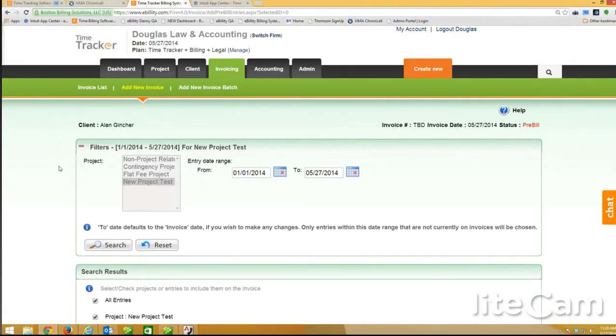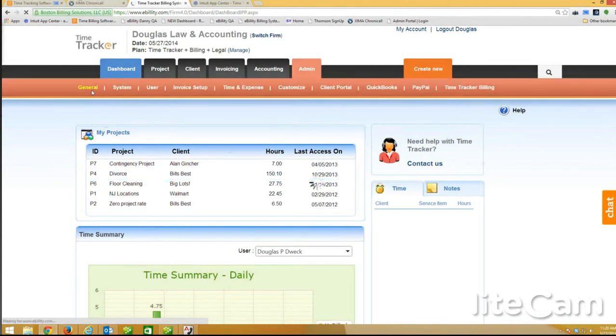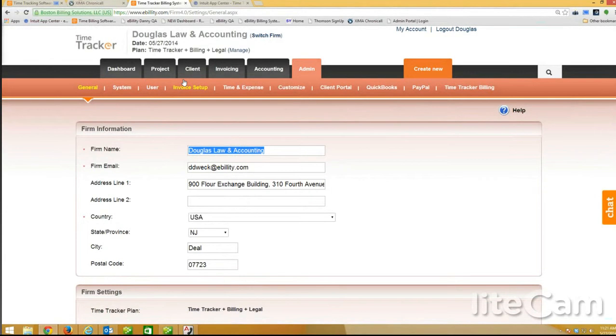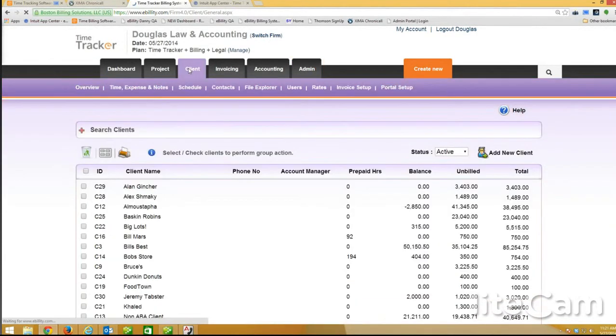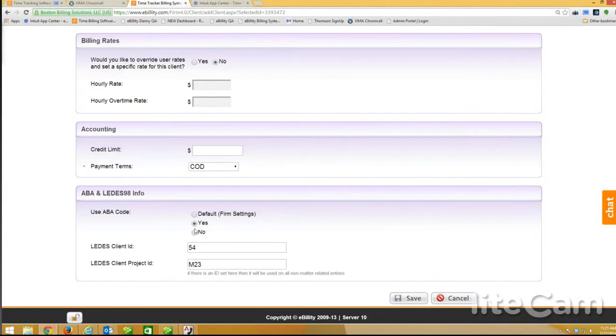And again, if you wanted to go ahead and invoice somebody, so remember that's the same type of thing we do with the ABA codes, that you could turn them on for the whole firm. That's in the general section, so I'll show that also. So I have the ABA turned on, but for each and every client, if I want to, I could turn them off. So if I go back to the clients, we'll use the same one again. So ABA code is here. So for him, I have this customer set as on always.